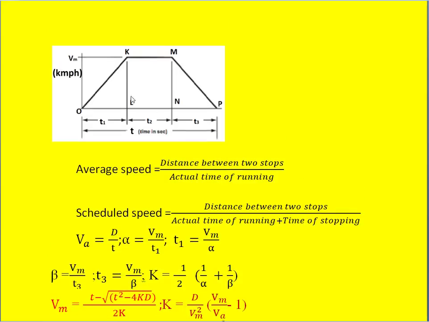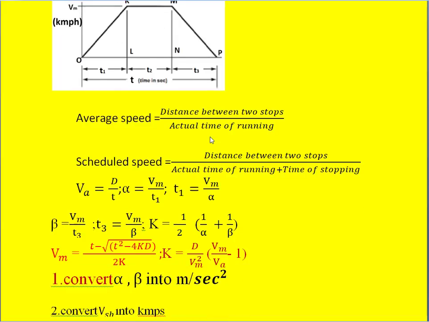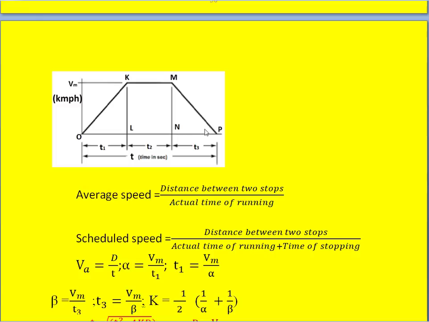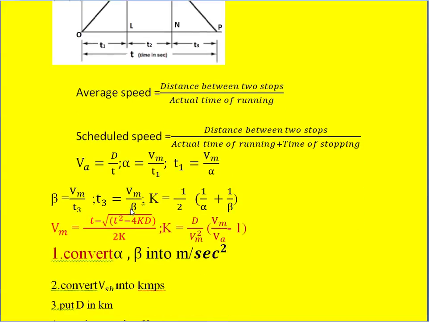And similarly you have the beta here, this is the retardation time, and here the maximum speed is again Vm. So beta is Vm by T3, and from that T3 is Vm by beta. Because alpha and beta are known, we can calculate K, that is 1 by 2 into (1 by alpha plus 1 by beta).